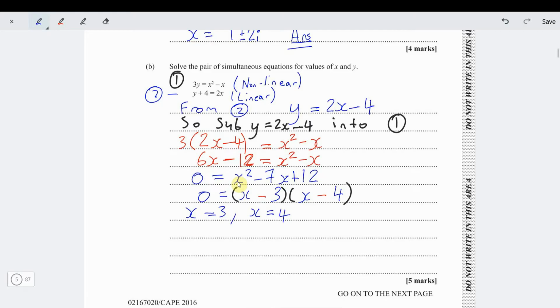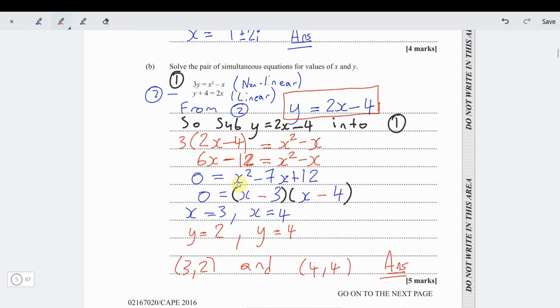You need to find your y values. So we're going to substitute into this equation up here. So notice when we put in 3 in the first equation, 2 times 3 is 6. 6 minus 4 is 2. And then when you put in 4, 2 times 4 is 8. 8 minus 4 is 4. So those are our answers. So the pairs are 3, 2, and 4, 4. That's our answer. Nice.